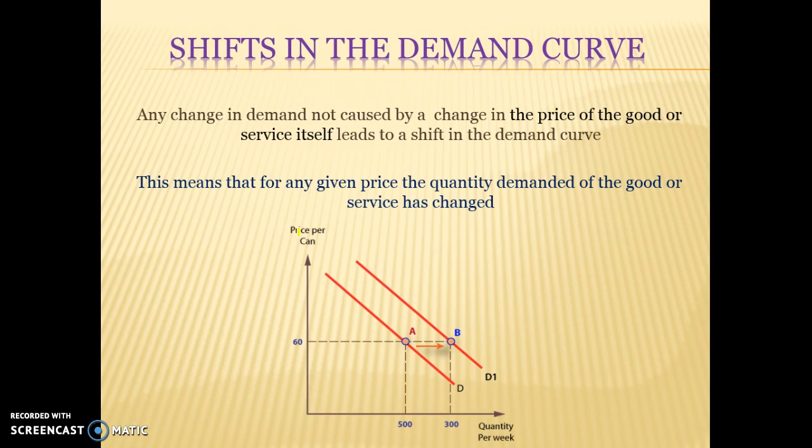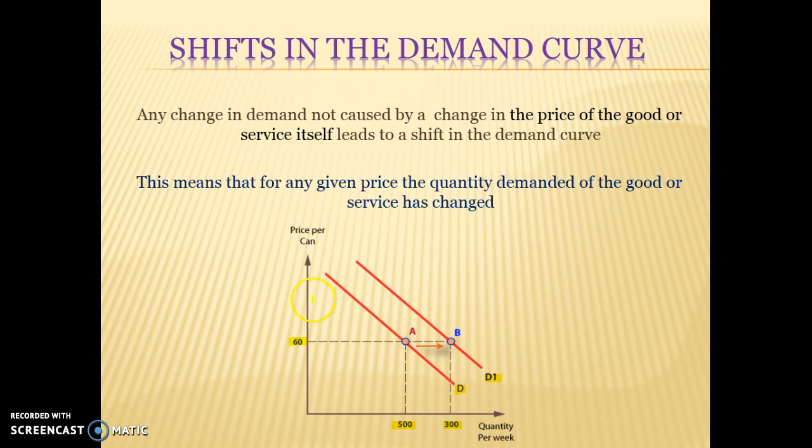Now what a shift means, it's not caused by price, it's caused by factors other than the price of the good itself. So what it means is that at any given price now, we're demanding more or less of the item. At this point here, we've moved from D to D1. At a price of $60, we were demanding 500. Now we're demanding, I don't know why that says 300. This is a really bad graph because further to the right should be higher. So say this was 800. I apologize for that. At a price of 60, we've gone from demanding 500 to 800. The demand curve has shifted to the right. We're now demanding more at any given price.